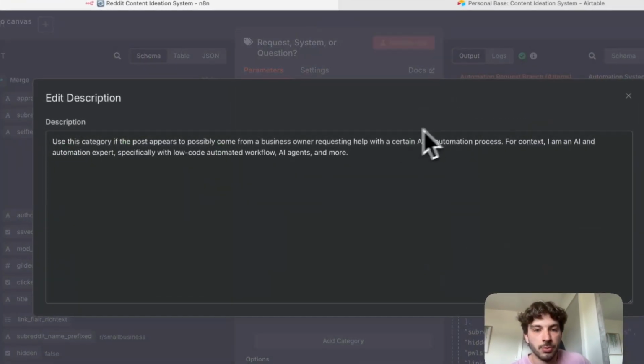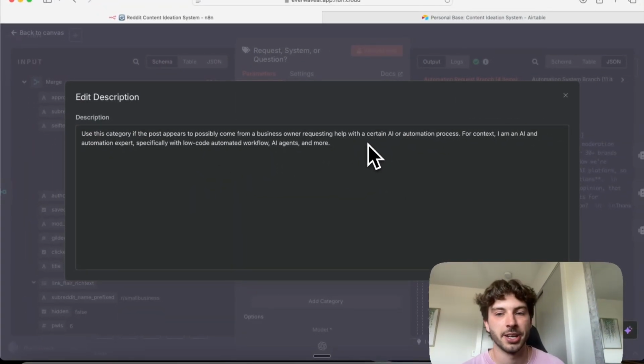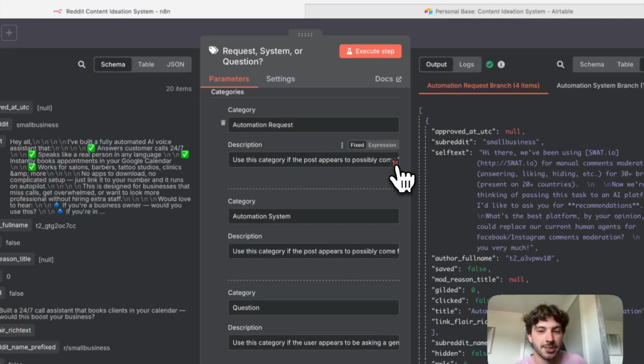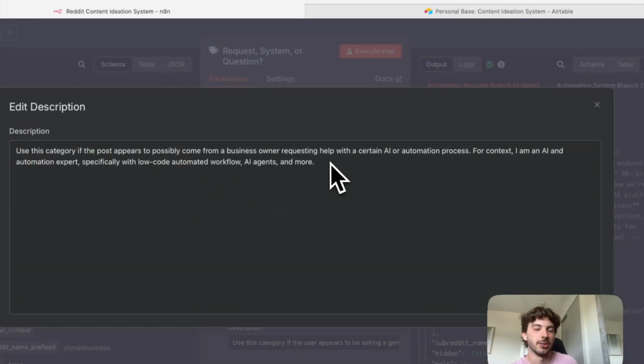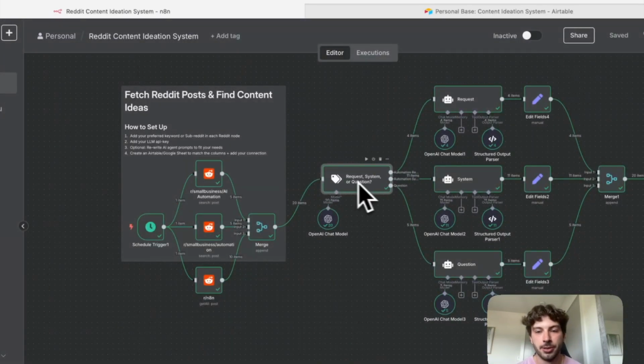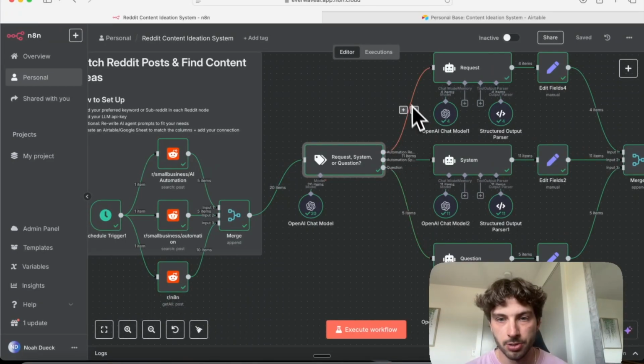So for example, use this category if the post appears to possibly come from a business owner requesting help. And again, if you have different needs, you're a different business owner, you can configure this exactly how you like. It's not technical, just use plain language, make sure the AI knows which path to take, and it'll work. And then, as you can see here, all 20 flow into different paths.